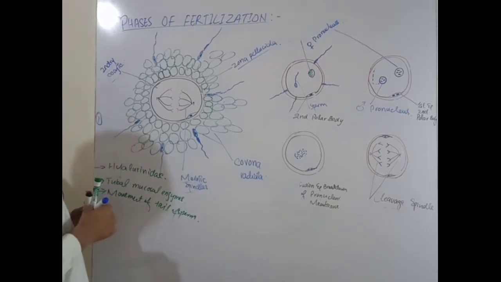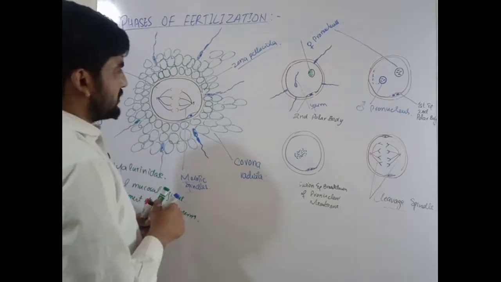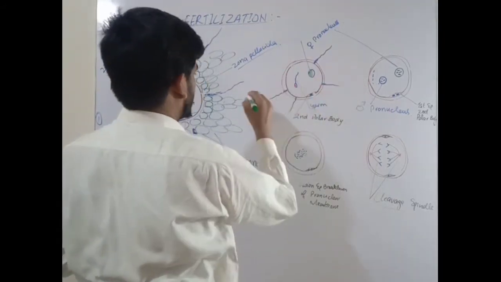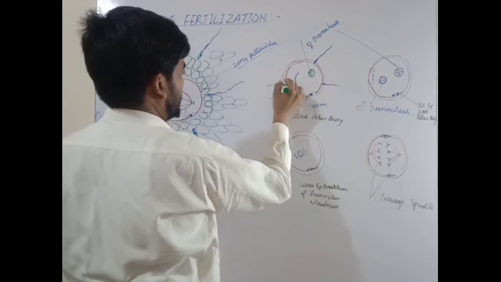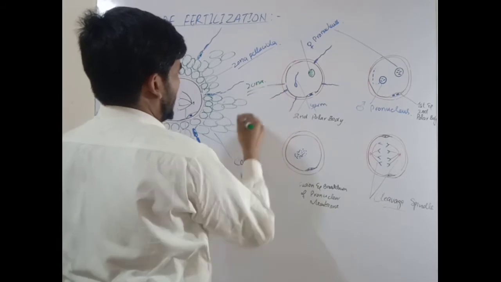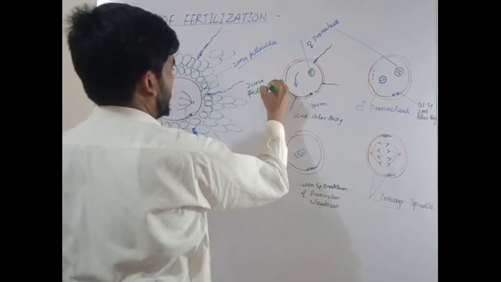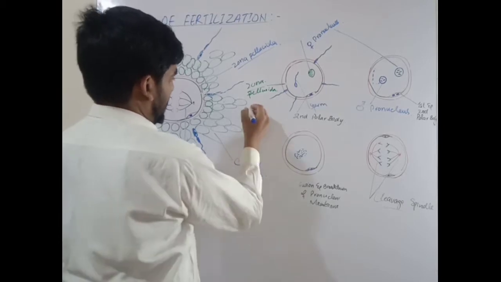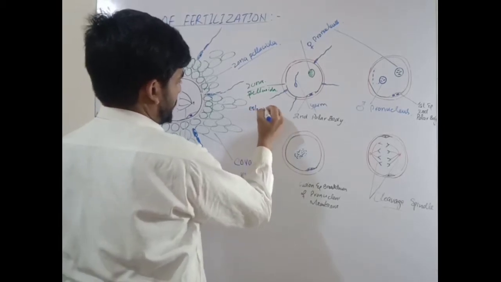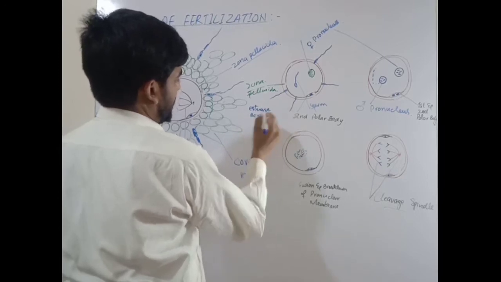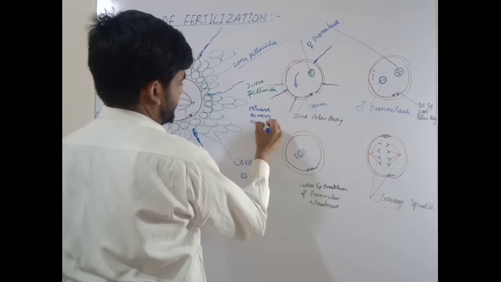The next stage is the penetration of the sperm through the zona pellucida. This is the zona pellucida. The penetration occurs by certain enzymes: esterase, acrosin, and neuraminidase.